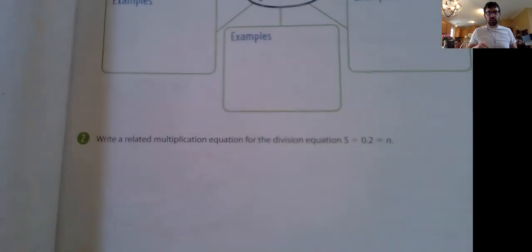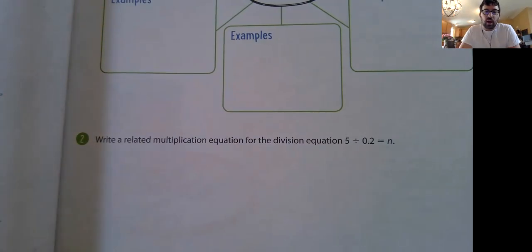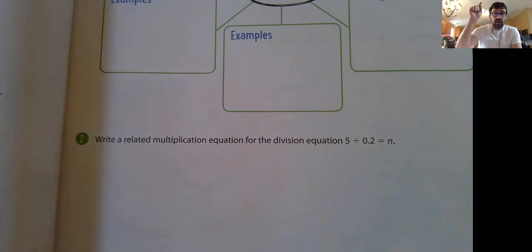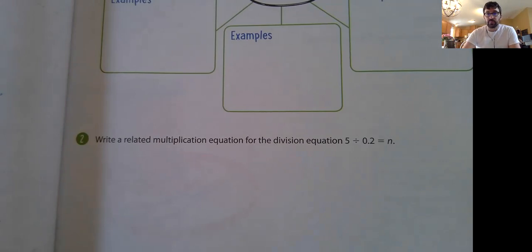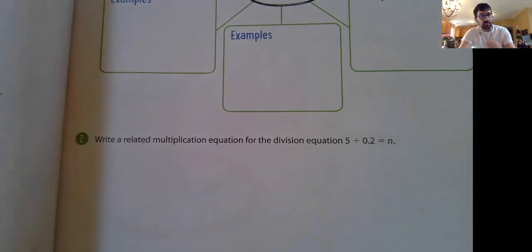So let's look at the bottom here. It says, write a related multiplication equation for the division equation 5 divided by 2/10 equals n. I want you to do this on your own. Pause the video and do it on your own. Okay, good. Now we're back. Hopefully you paused the video and thought about how do we do this? We already did this on the previous pages.